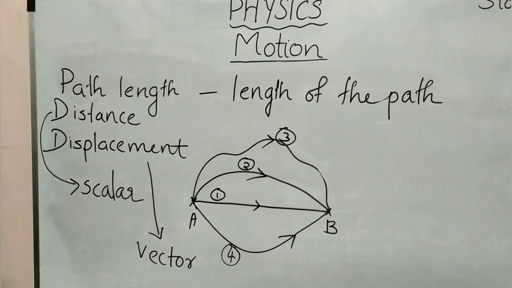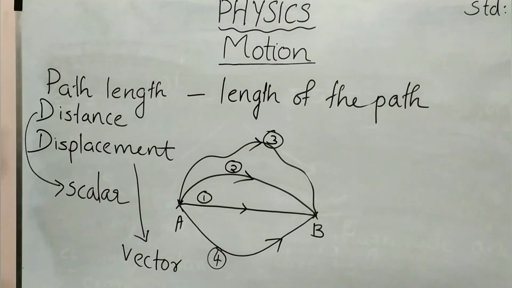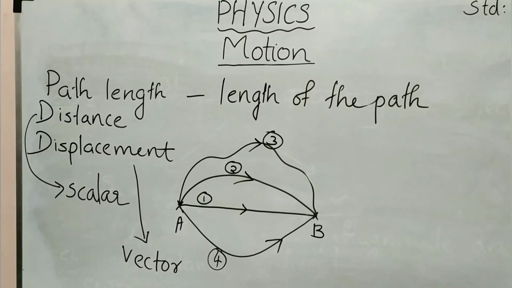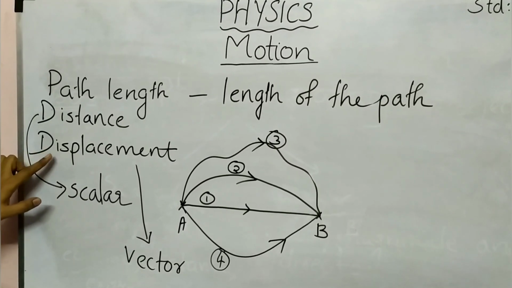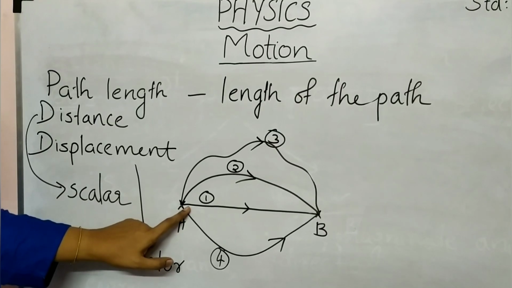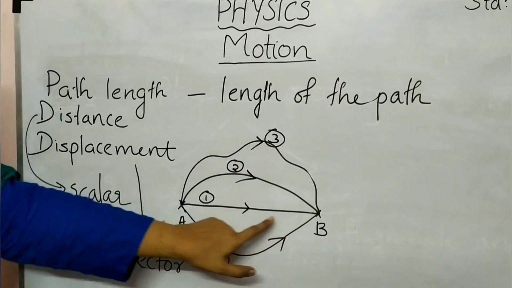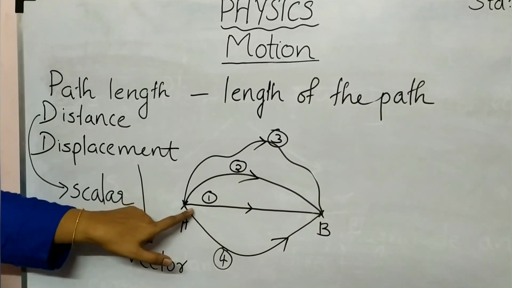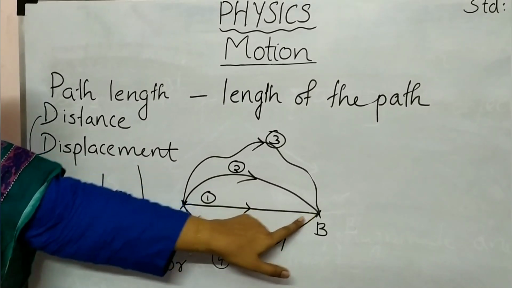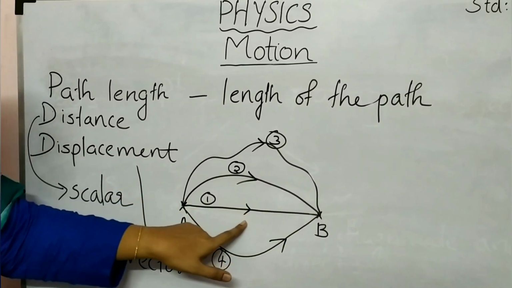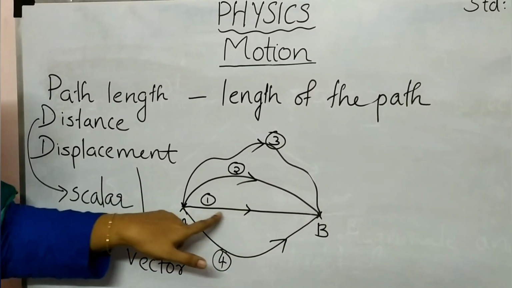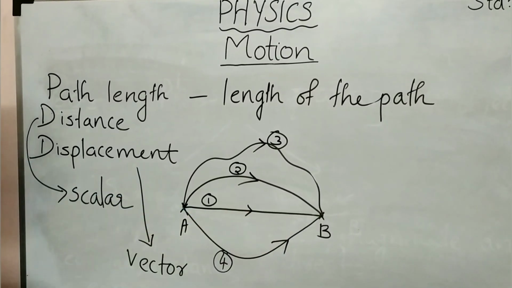First you can say the definition. Distance is the length of the actual path travelled by a body. Then displacement is the shortest distance between initial and final positions. Here you can see a straight line and an arrow also. That arrow gives us the direction of the motion of that object.